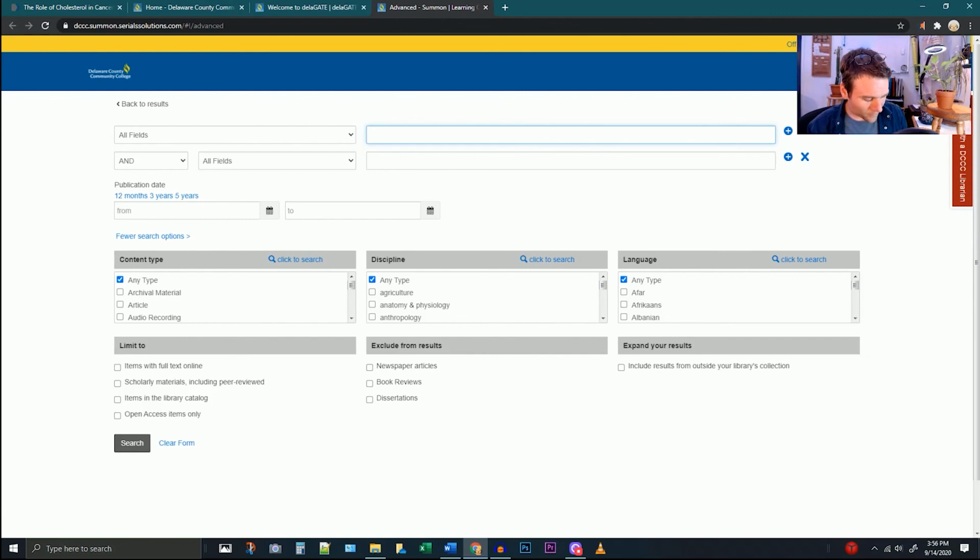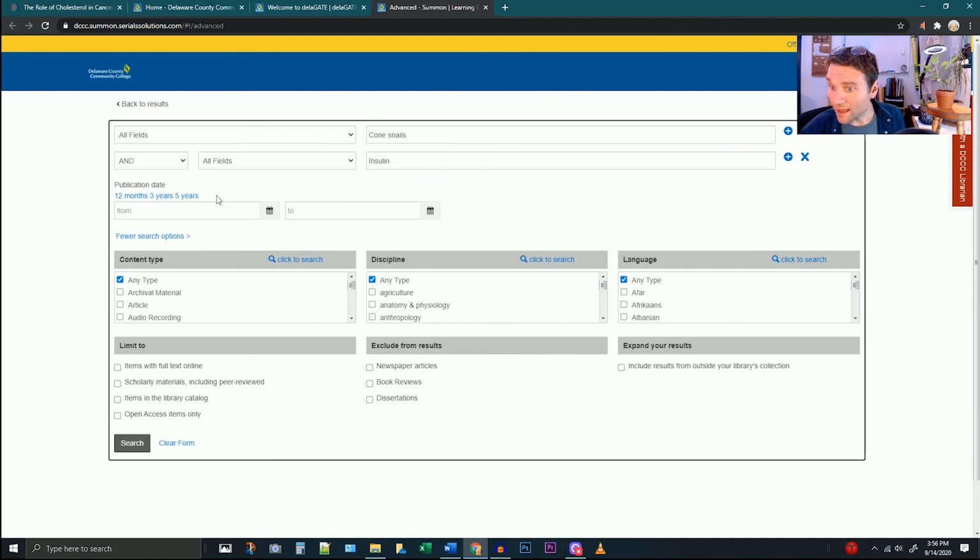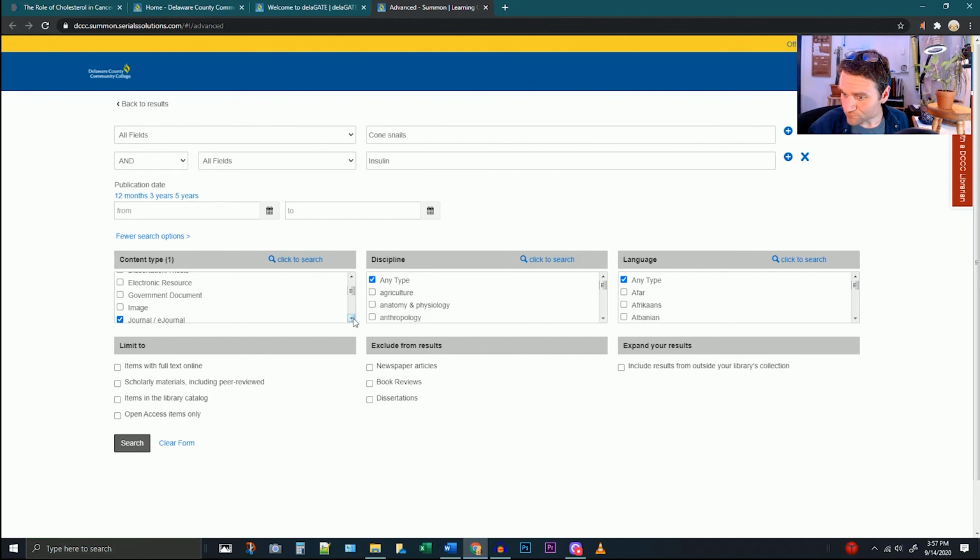Let's look for something like, I like talking about cone snails and insulin. And I don't care where it's from. I am looking for journals. Journal article is what I'm looking for.